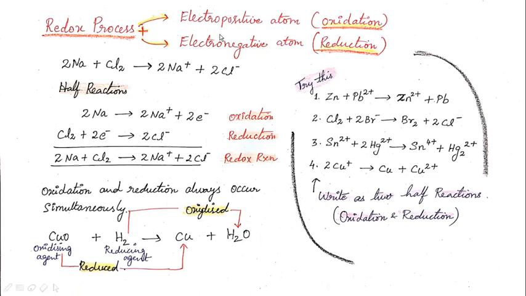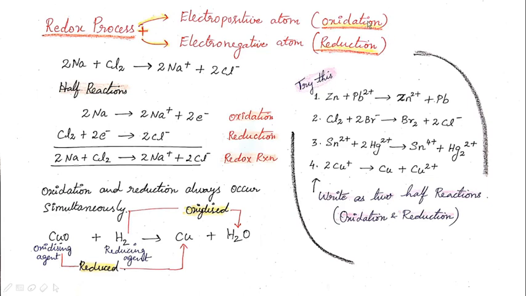So here oxidation reactions are attained by electropositive atoms, as we learnt in the previous slides, that is Na+ and Mg2+. They all come under electropositive atoms, which undergo oxidation reactions. The electronegative atoms are Cl minus, so they come under reduction.